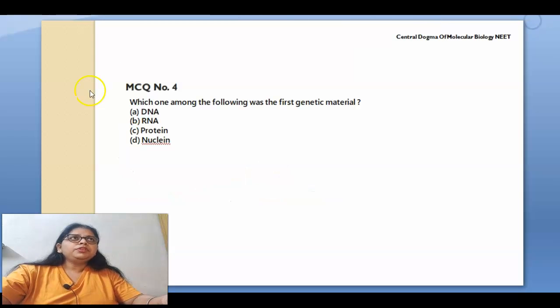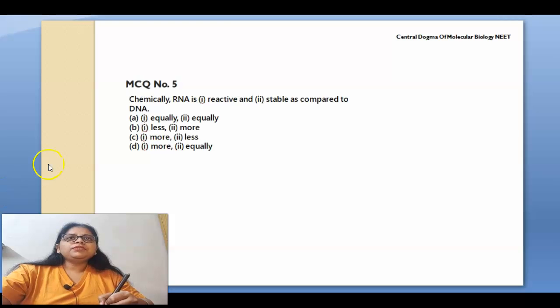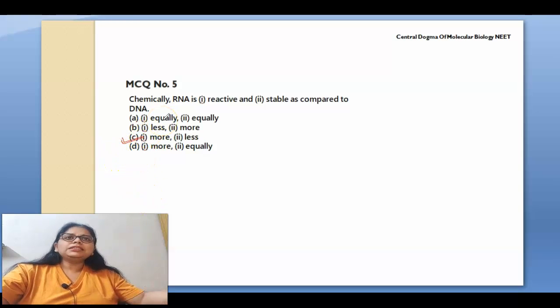So moving towards the next slide, the last question, MCQ number 5. Chemically, is RNA less reactive or more reactive? It is very reactive, as I told you. So it is more reactive and less stable as compared to DNA. So this answer is C. I hope the concept is clear to you. The basics of the central dogma of molecular biology are clear to you.